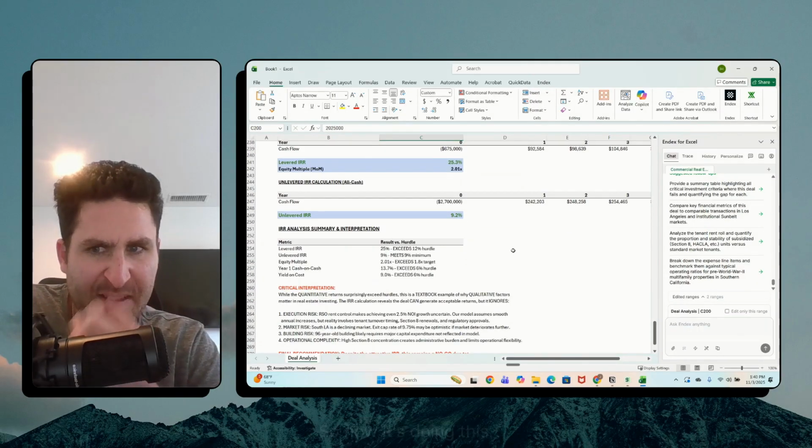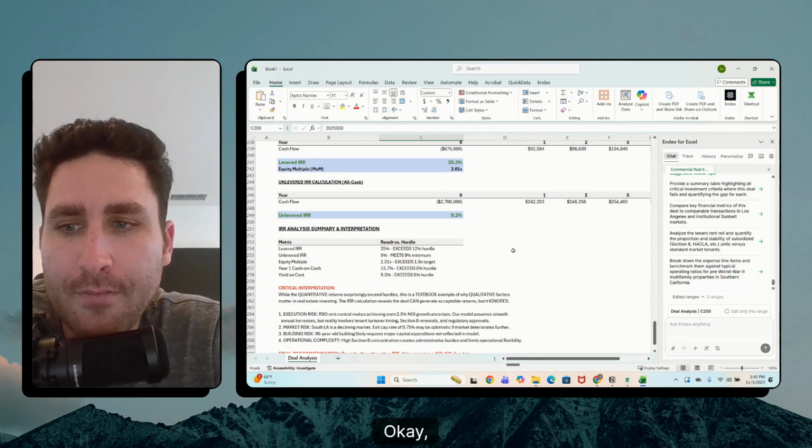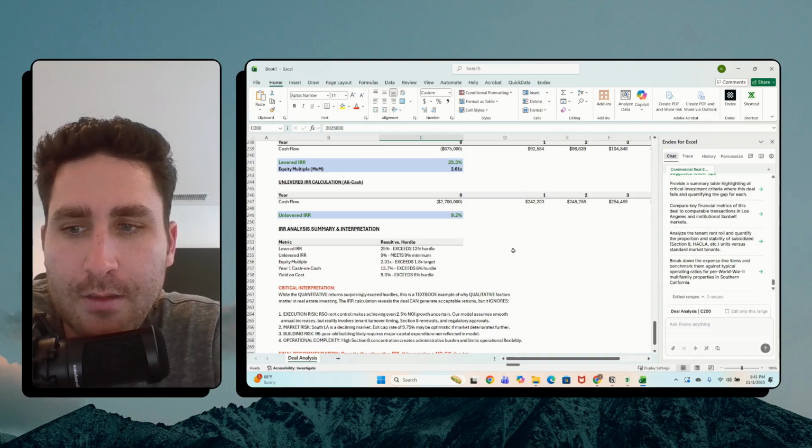So now it's doing this analysis summary. So levered IRR exceeds our hurdle. Unlevered, okay, fine. Equity multiple exceeds, cash on cash exceeds. Okay.